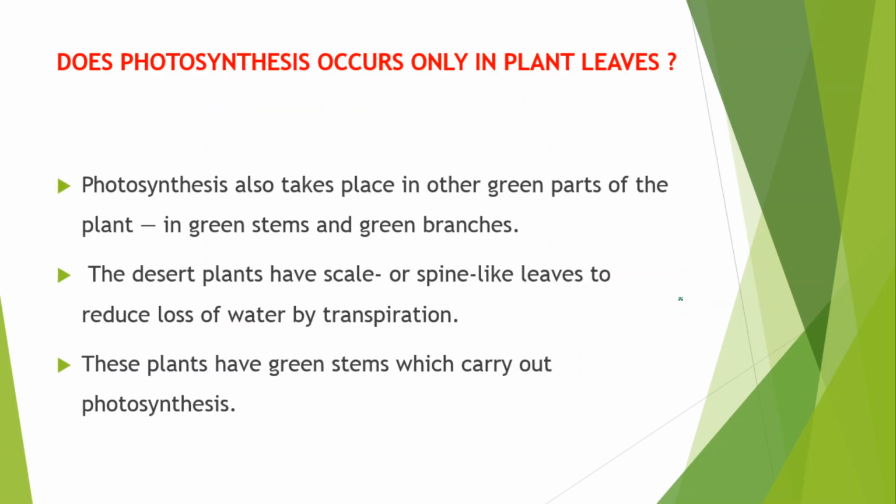Next, I told you that green plants prepare their own food because of the process known as photosynthesis. And you may get a doubt: does photosynthesis occur only in plant leaves? No, not only in plant leaves. Some other green parts of the plant also do it. Have you ever seen other green parts of a plant? Yes, you might have seen green stems or green branches, right?